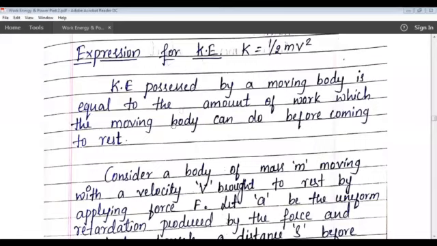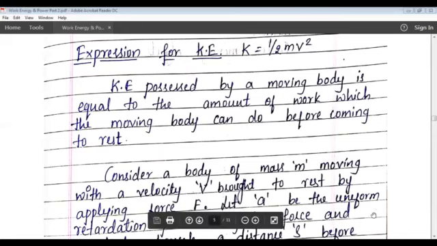Okay, students, so now we will find the expression for kinetic energy. What is kinetic energy? Kinetic energy possessed by a moving body will be equal to the amount of work which the moving body can do before coming to rest. A body is moving, so whatever amount of work it does before coming to rest will be equal to the kinetic energy possessed by the body.